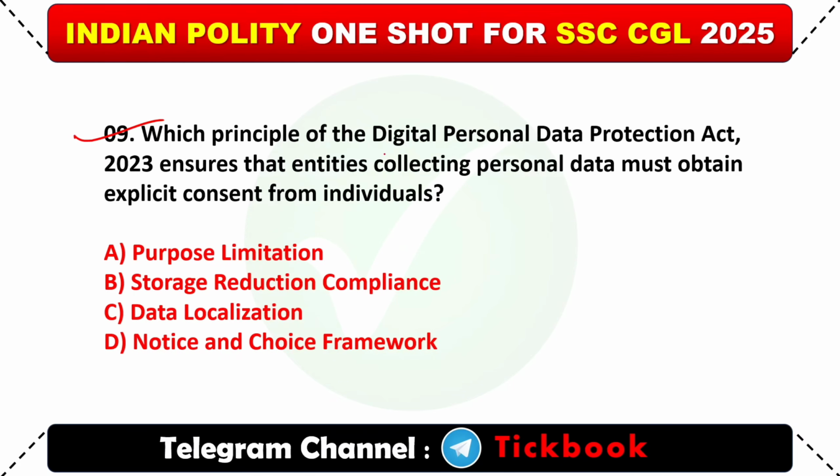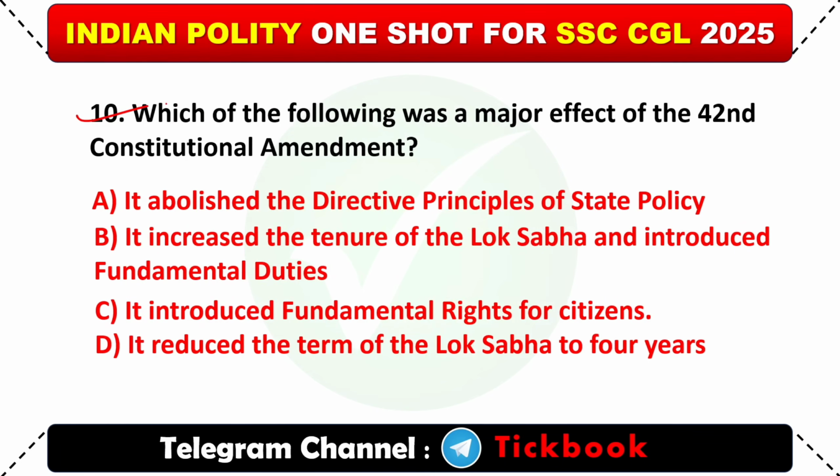9, which principles of the Digital Personal Data Protection Act 2023 ensures that entities collecting personal data must obtain explicit consent from individuals? Option number D, notice and choice framework. 10, which of the following was a major effect of the 42nd constitutional amendment? Option number B, it increased the tenure of the Lok Sabha and introduced fundamental duties.